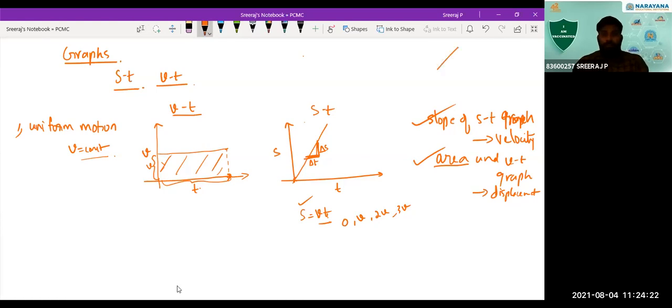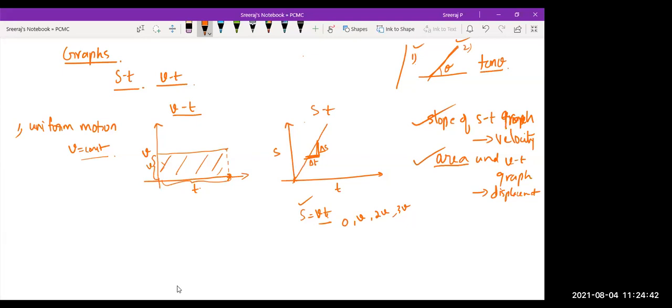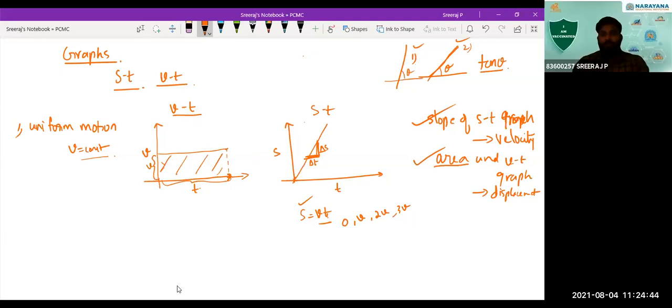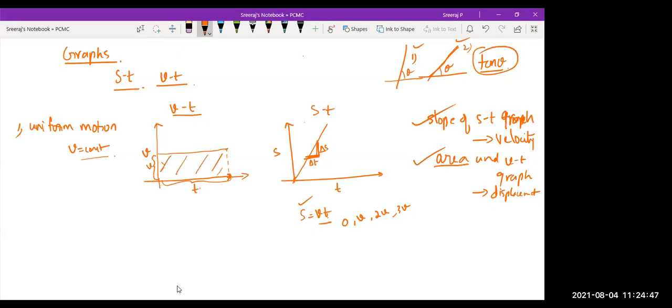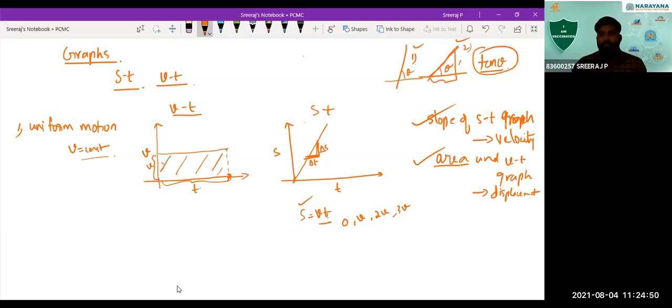Slope means what? See, if you have this line you are considering, it makes an angle theta with the horizontal, and tan theta is what you call the slope. How steep is this? Consider these two lines, this line and this line. Which is more steep? The first one is more steep, correct? Yes, sir, because it makes more angle. And the slope you measure as tan of this angle theta. If within this interval you are considering delta S and this is delta T, the slope is tan theta, which is delta S by delta T, which is nothing but velocity, in a displacement time graph.